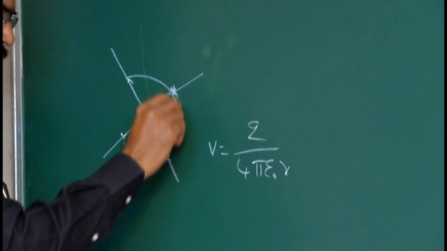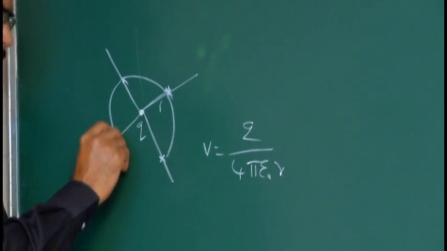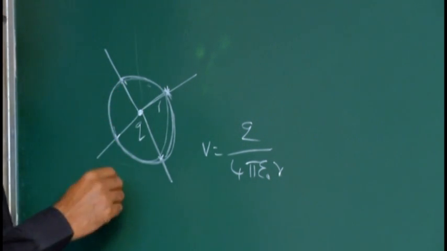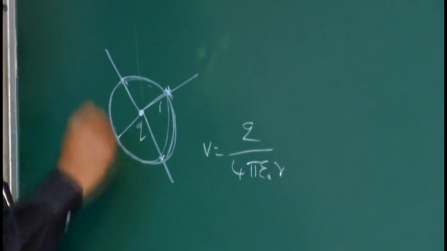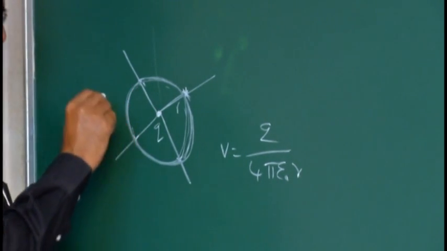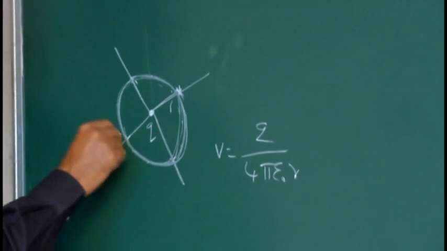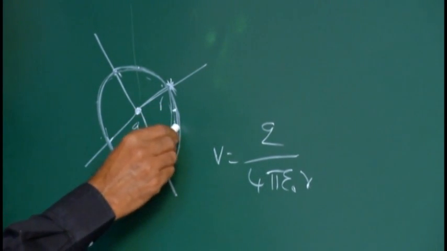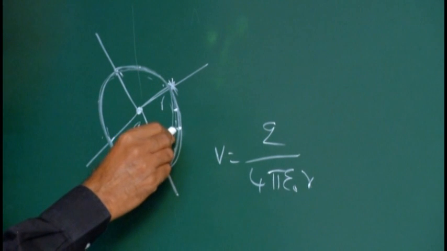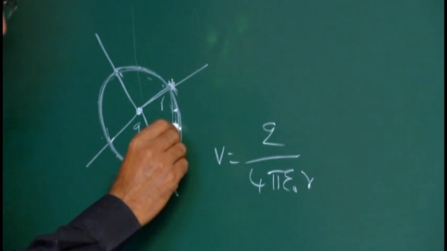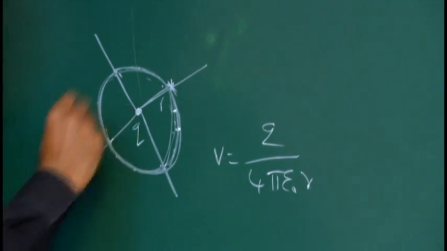Hence, the surface in 3 dimensions, a sphere joining all these points having the same potential, is called an equipotential surface. At any point on this surface, the potential is the same. The potential difference between any 2 points on this equipotential surface is 0. This is the equipotential surface for one charge.